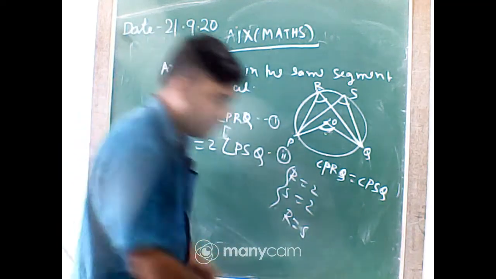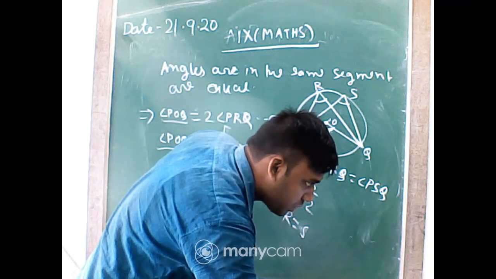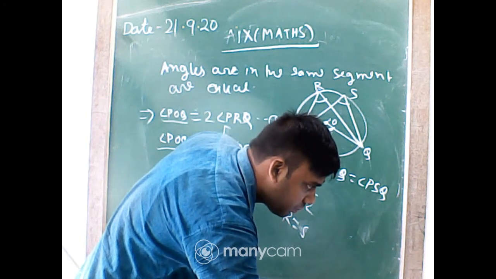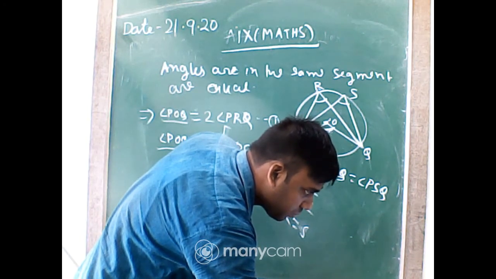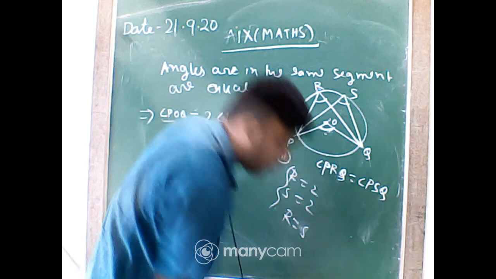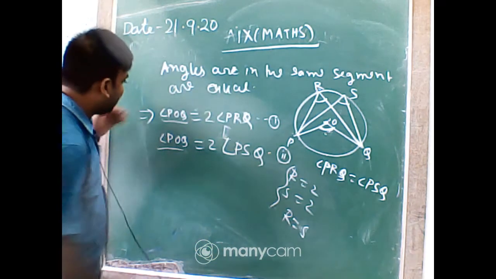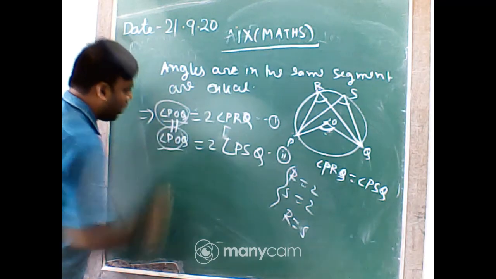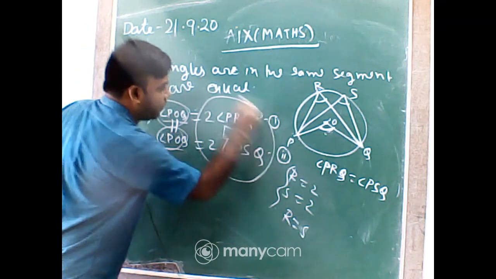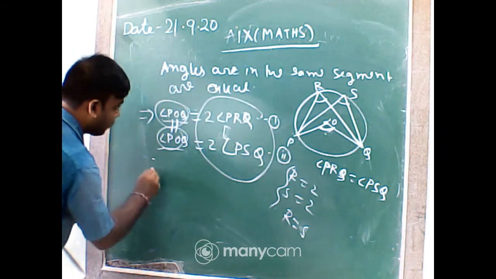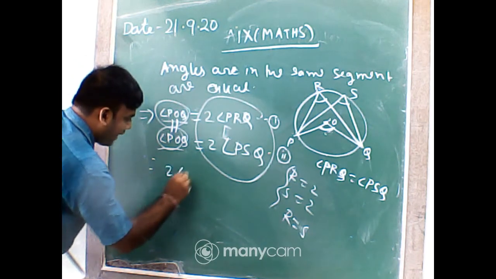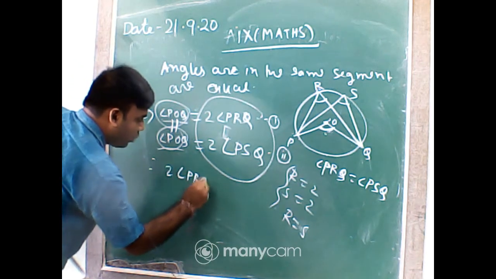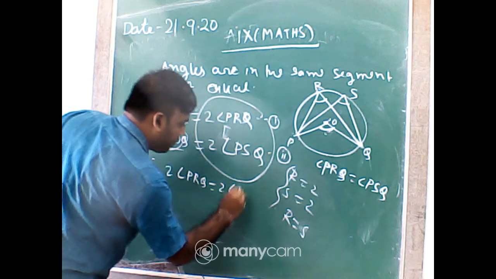Okay, got it everyone? As these two left portions are equal, these right portions are also equal. So therefore 2 of angle PRQ equal to 2 of angle PSQ.